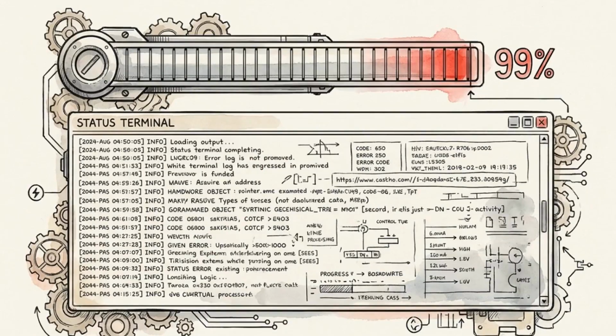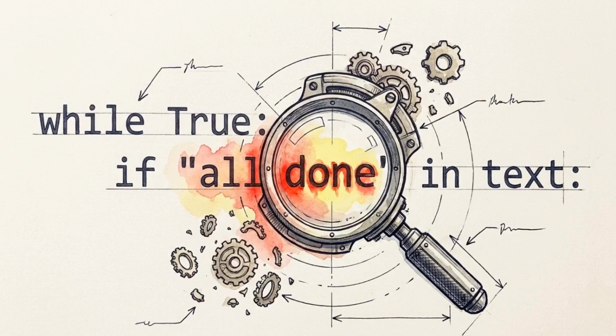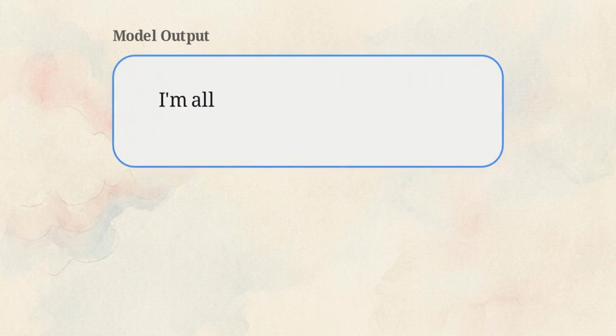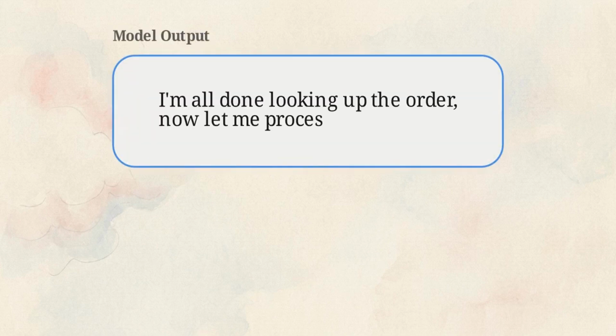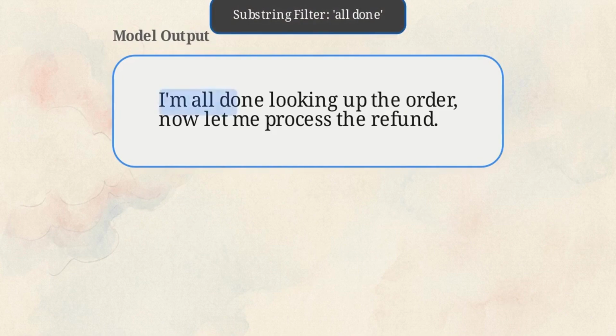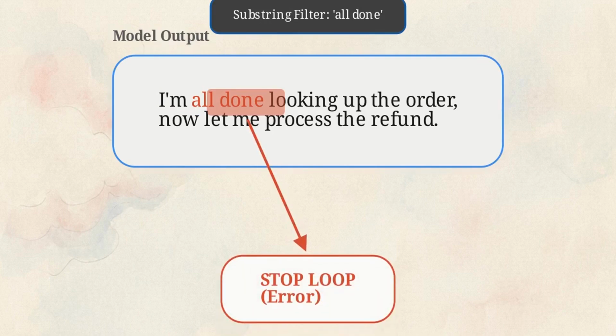Right now, it runs a while true loop that searches the model's output text for a magic phrase like, "all done." Searching for a completion signal creates critical bugs. If the model says, "I'm all done looking up the order, now let me process the refund," your substring filter matches immediately. The loop terminates mid-task and the transaction is never finished.